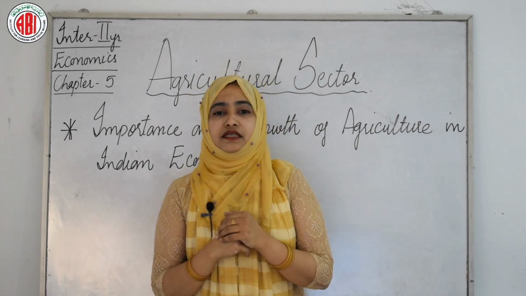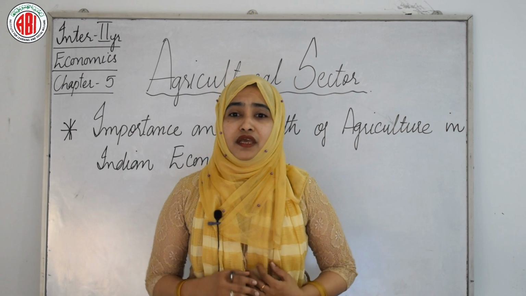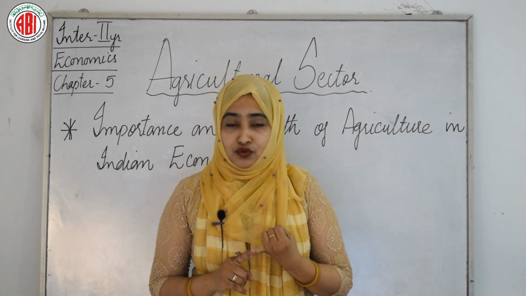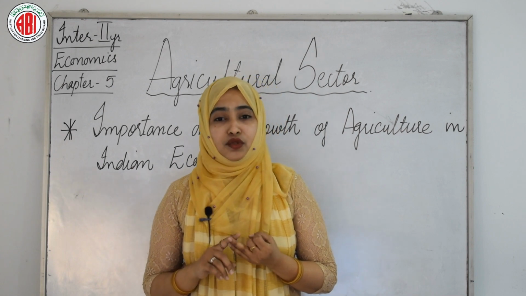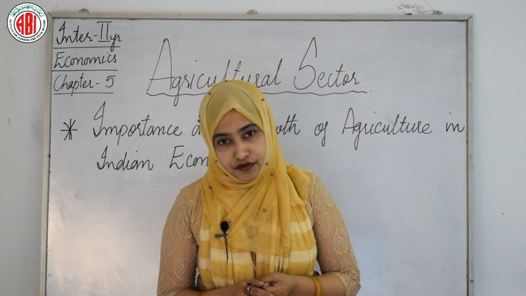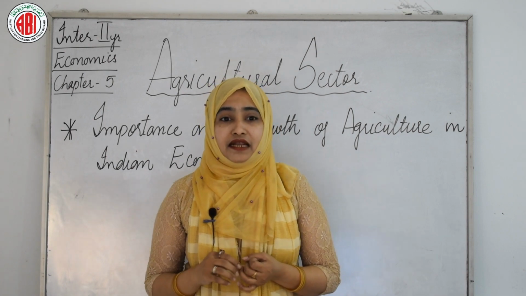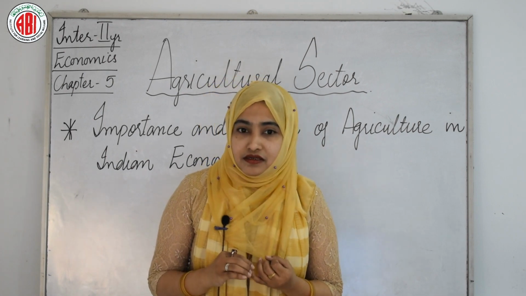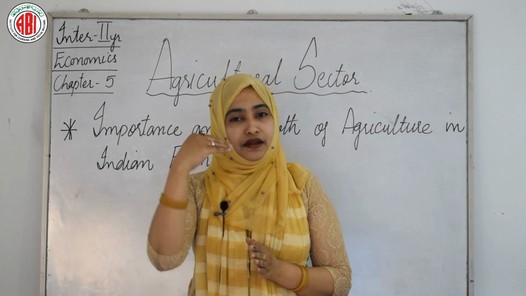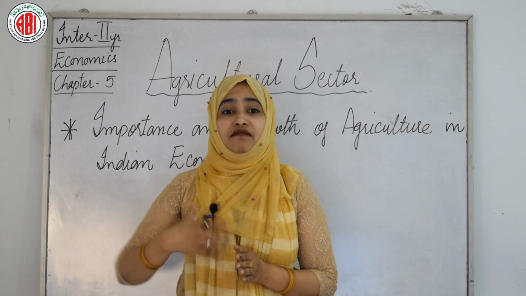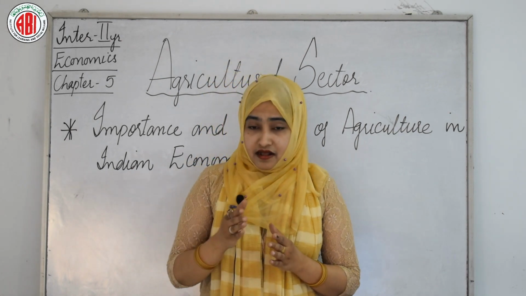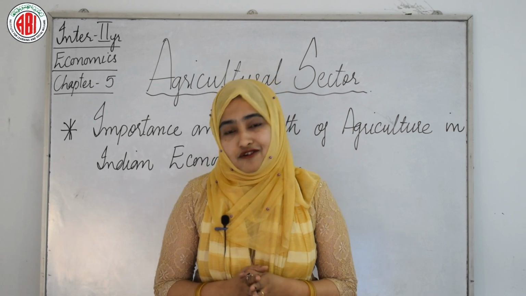The agriculture sector contributes to the economy in three ways. First, it provides food grains to the people and raw materials to the industrial sector, and this is called the product contribution. Second, the developed agricultural sector can transfer labor and capital to the industrial sector and also develop its own agro-processing industries, and this is known as the factor contribution.